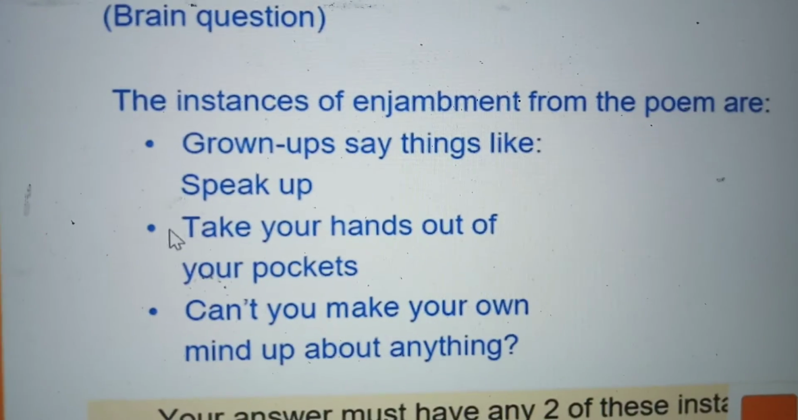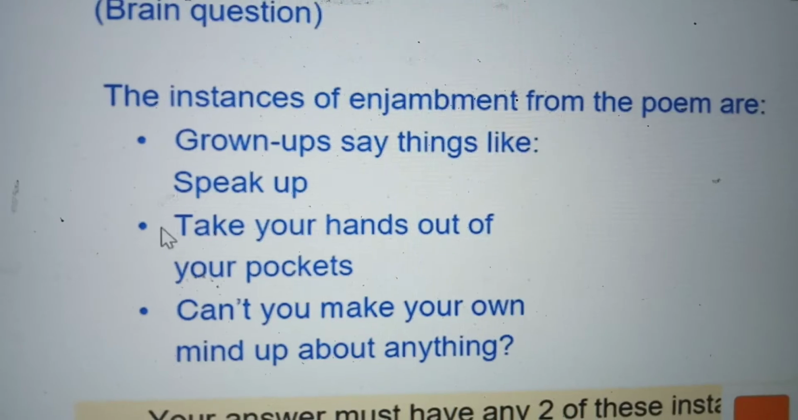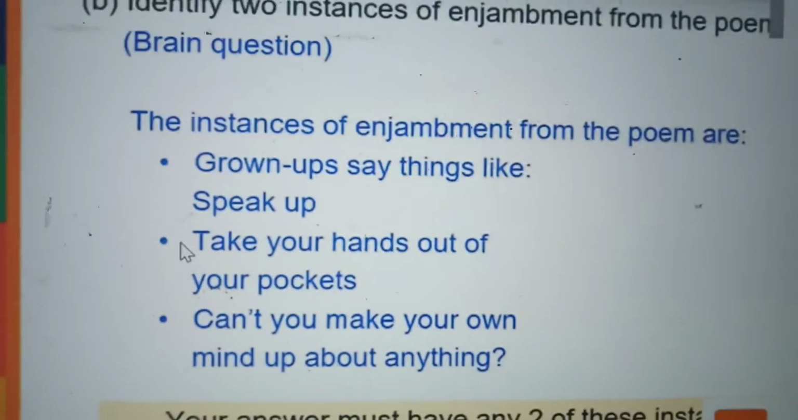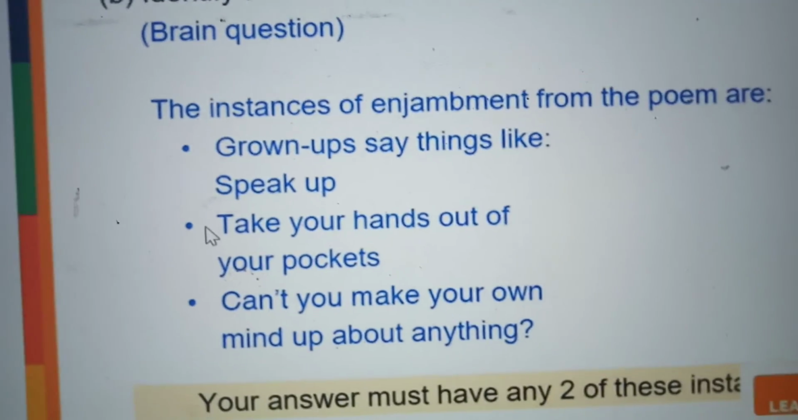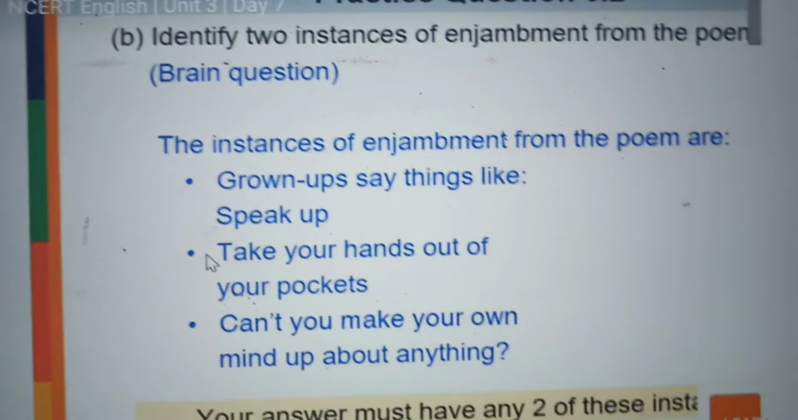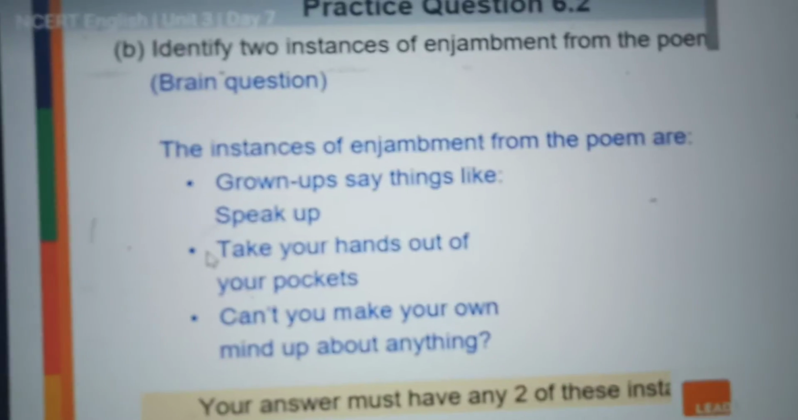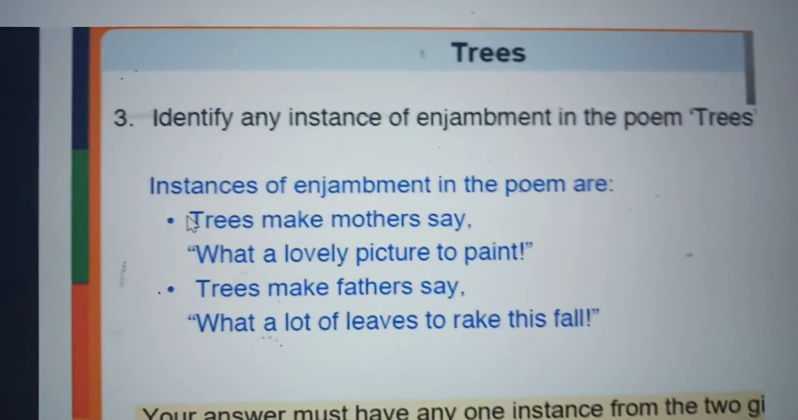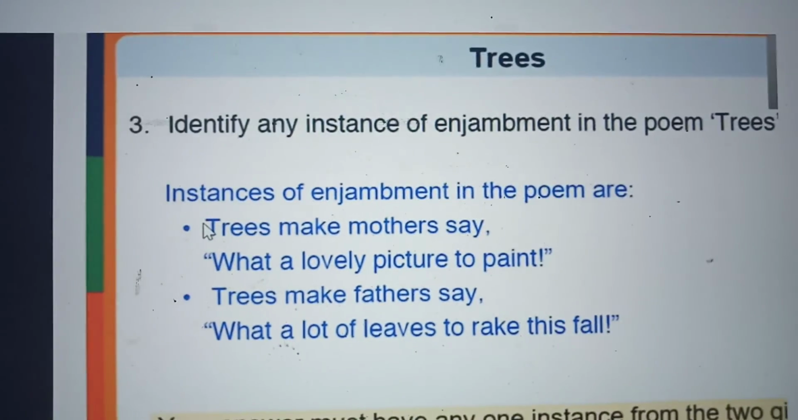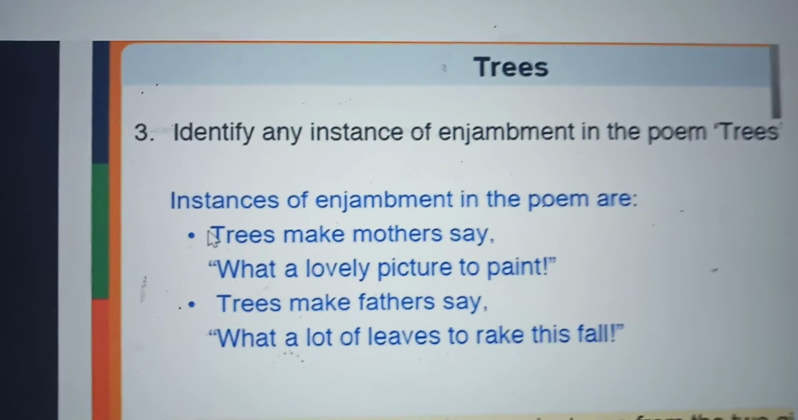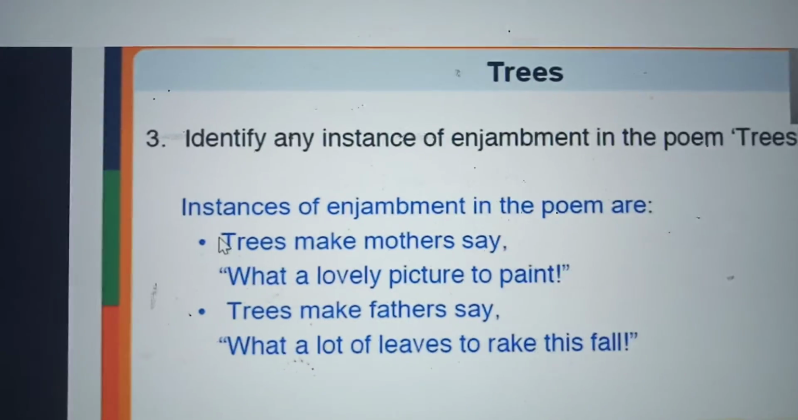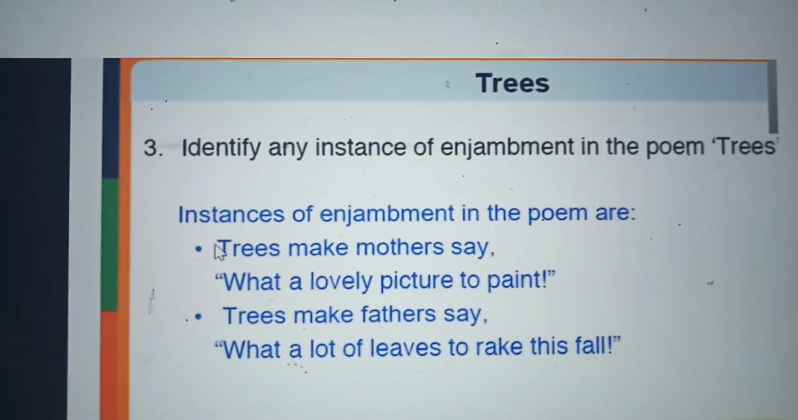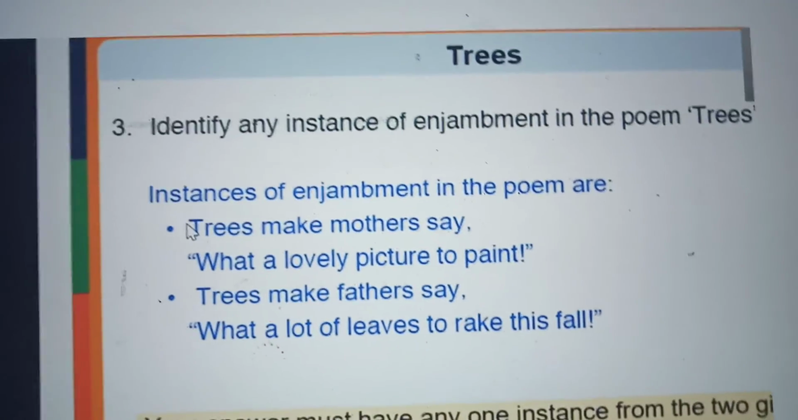They will be asking about enjambment if a poem is given. Grown-ups say things like, there is a suspense, stop there. Then the next line, speak up. So these two lines are enjambment. Like this we have to find out. Trees make mothers say. What it makes them say, only the next line you will know: what a lovely picture to paint.